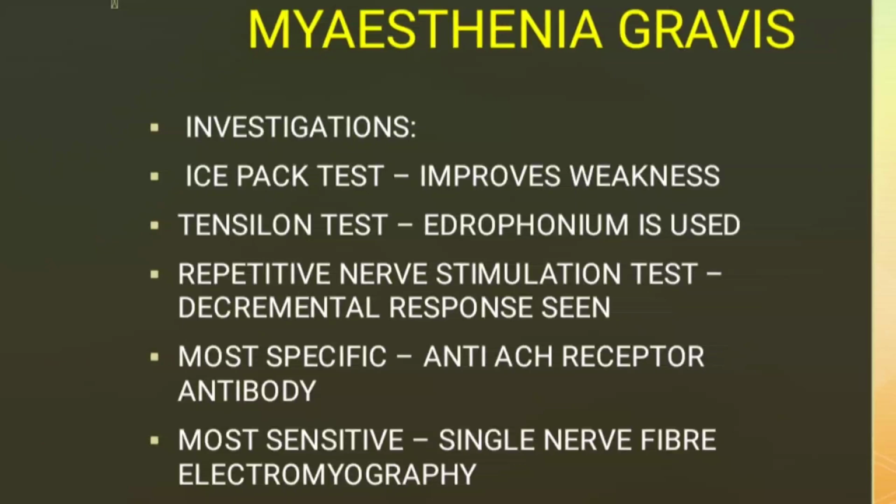The most specific test is the antibody estimation, that is, acetylcholine receptor antibody detection. And the most sensitive is single fiber electromyography. These are all the investigations which help in Myasthenia gravis.